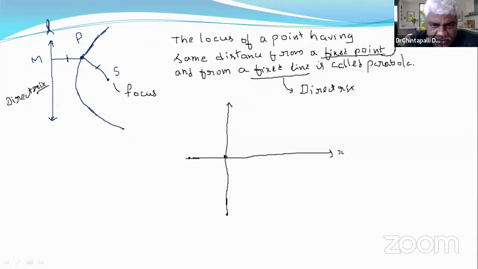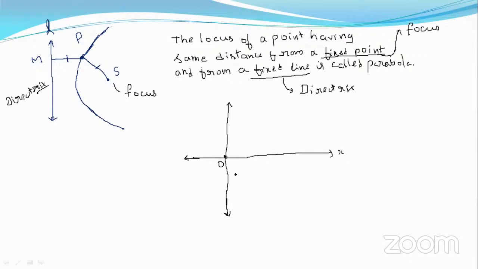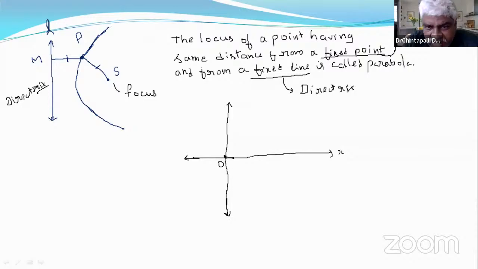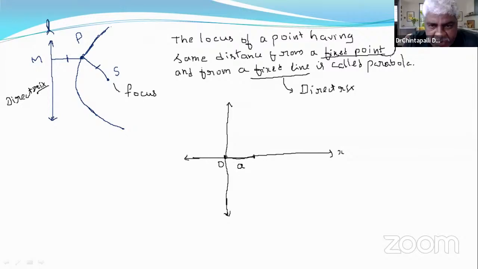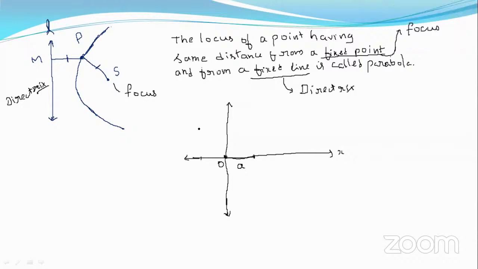Take a point on the x-axis having a distance a units from here. Yes, sir. And the line should be also the same distance from O. Yes, sir. This is the line.